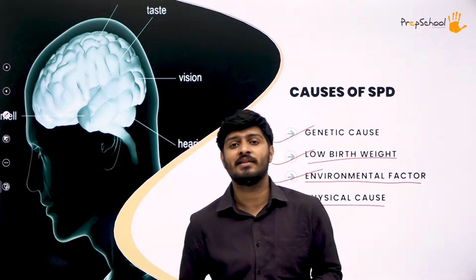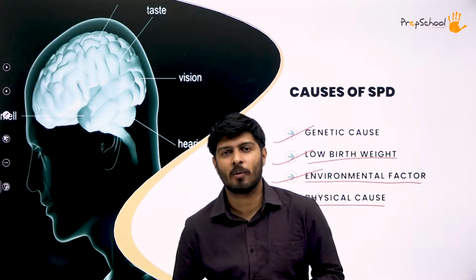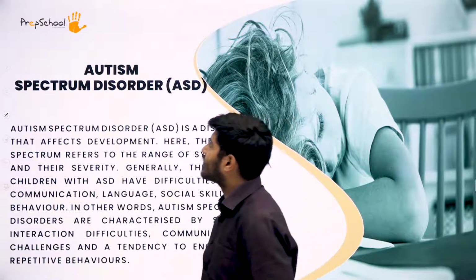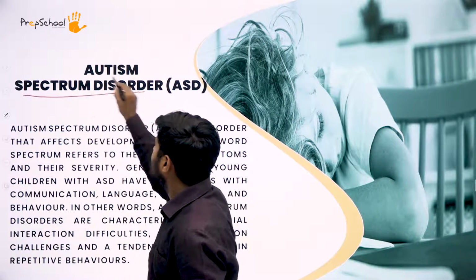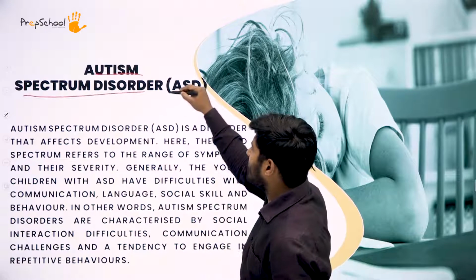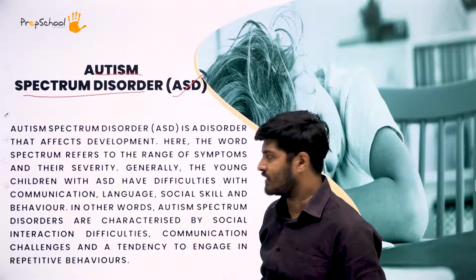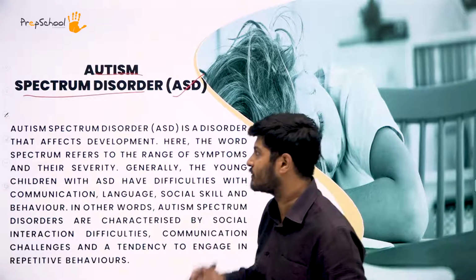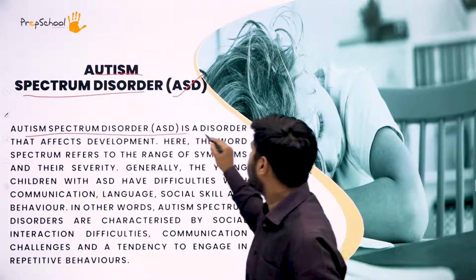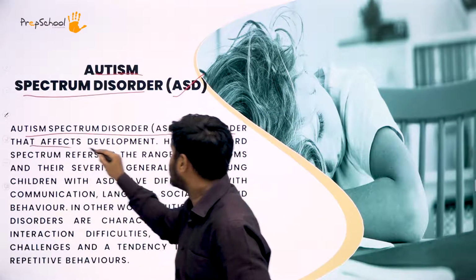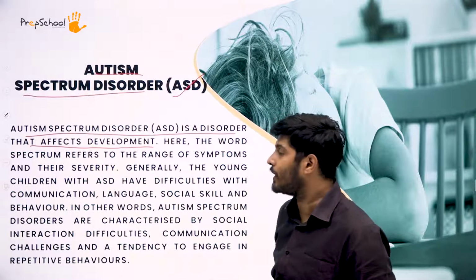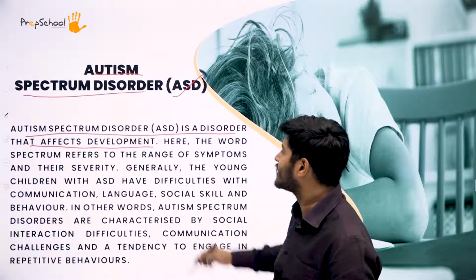Okay. Now, having said that, let's move on to our next topic, that is ASD, which is again autism spectrum disorder. Autism spectrum disorder, which is abbreviated as ASD. What is it? Now, this is autism, you might have heard a lot of times, but still we will look into the formal statement of what exactly is autism. Autism spectrum disorder is a disorder that affects development. Okay, what is the first thing it is? It is a disorder that affects your development. It could be the mental development, it could be the physical development.